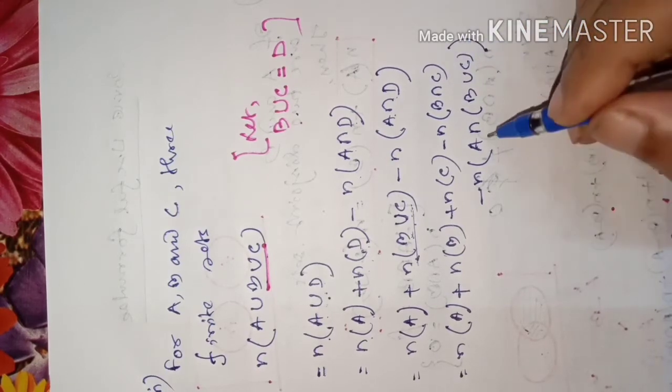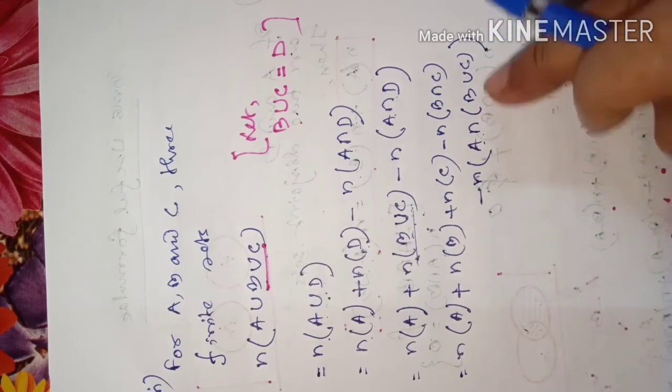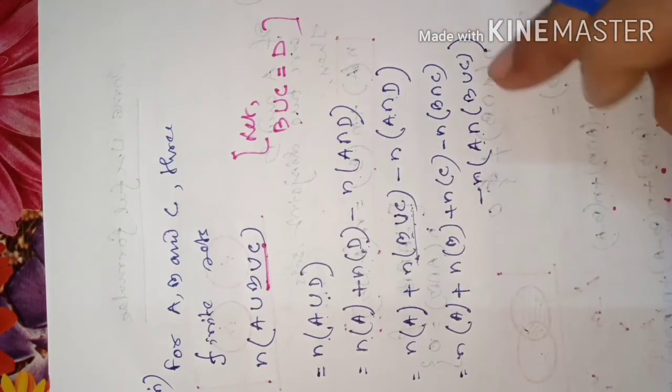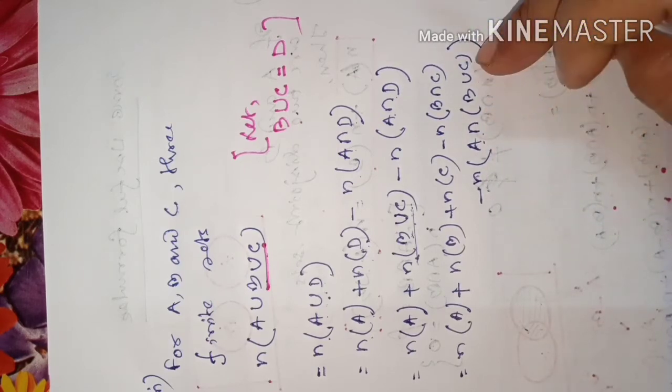So A intersection B union C. But you know intersection is distributive over union, yes or no? We have learnt the distributive law: intersection is distributive over union.